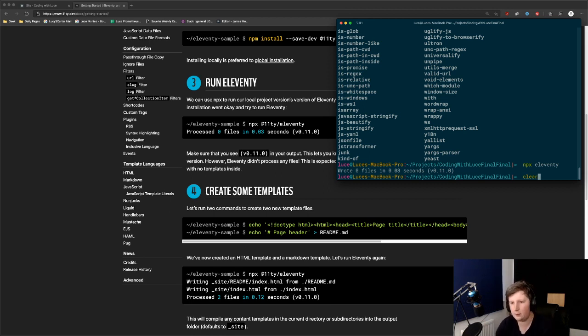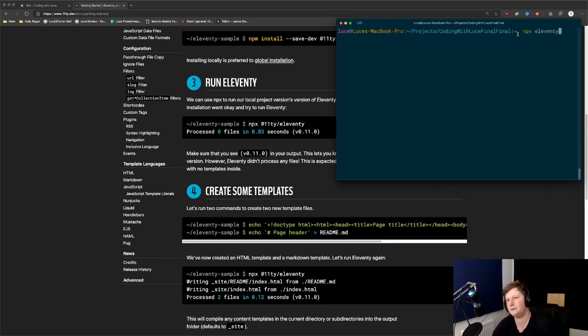Now, one interesting thing to note about npx Eleventy is that this is if you don't have Eleventy installed globally. Obviously you saw me at the start talk about npm install -g Eleventy, and that's what gave me Eleventy at the command line anywhere. But if you've just got it in the project, then by doing npx Eleventy, it's just using the Eleventy that's available in that project, which obviously it is because we asked it to be. So we could technically just do Eleventy here, not npx Eleventy, but because it was there, I just wanted to cover it. So now it's saying create some templates.